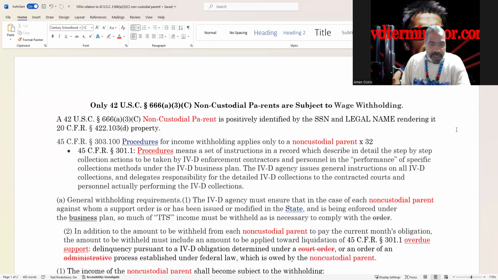Right? And they searched for it. All right, your effect means anything that you're holding in your hand. They searched for that. Illegal search and seizure. Okay, and then they seized it. And then they illegally searched for it, then they seized it, converted it to a non-custodial pay rent, right? By your association with it, converted you to a non-custodial pay rent whose income is subject to garnishment, who's subject to all kinds of punishment as property.